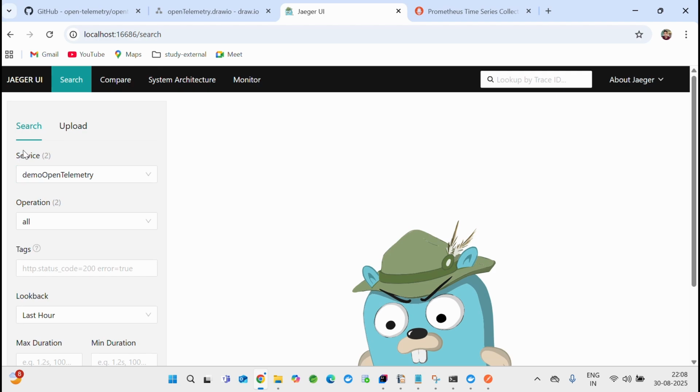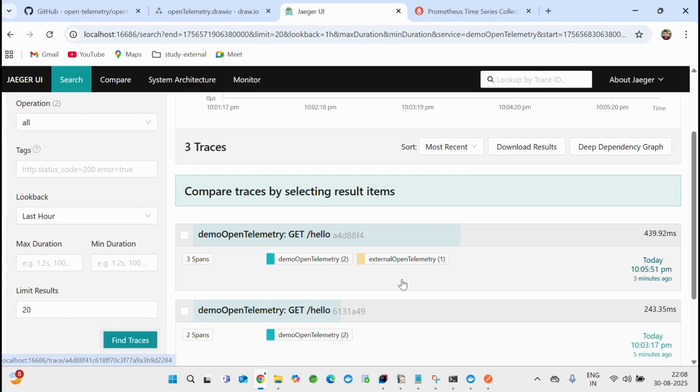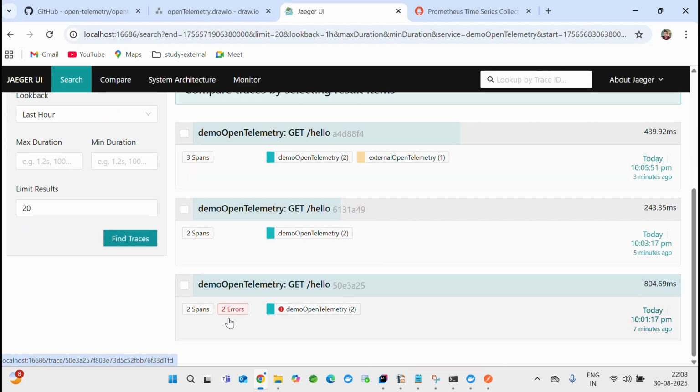If you remember, we have the traceId and spanId, and we have two applications. You can see these two over here. It's so beautiful. Click on this operation, make it all, and then click on traces. Now you see these beautiful things. Two errors. The reason is what we started with in the beginning.